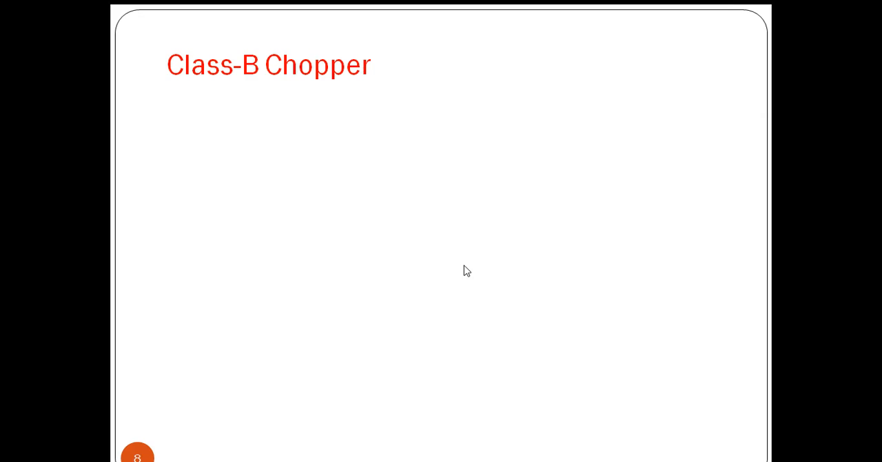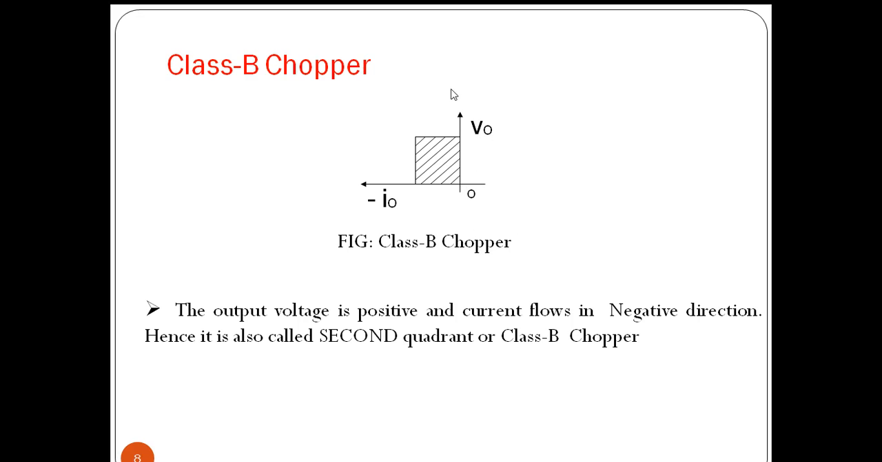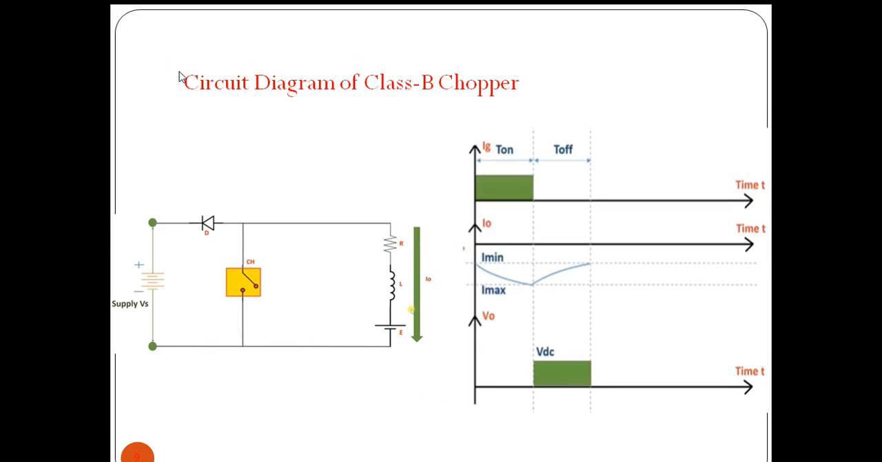The next one is class B chopper. In class B chopper, V0 is positive and current is negative. We are getting operation in the second quadrant. The output voltage is positive and current flows in the negative direction. Hence it is called a second quadrant or class B chopper. This class B chopper is operating as a step up chopper.